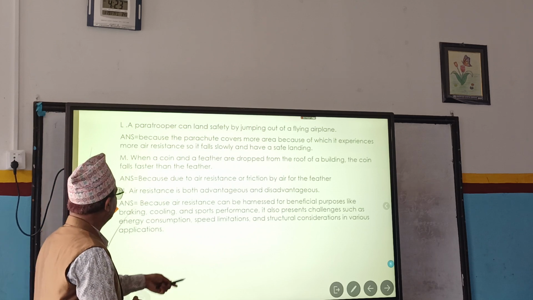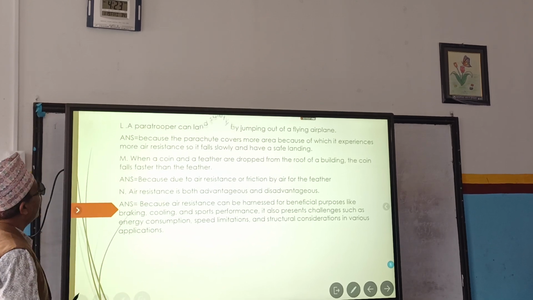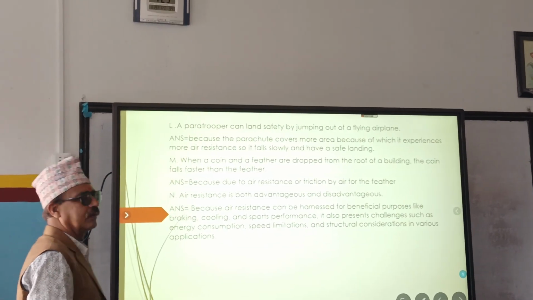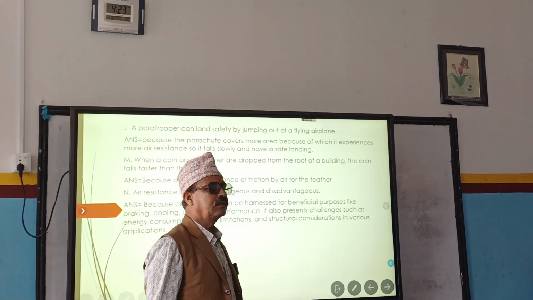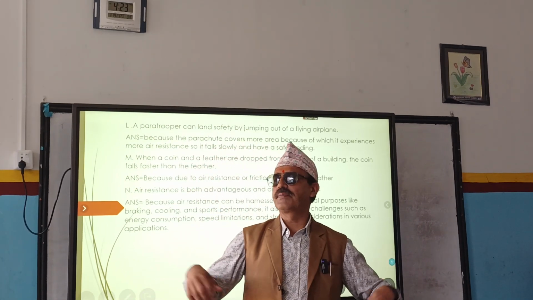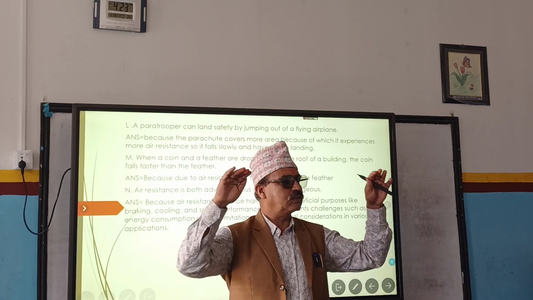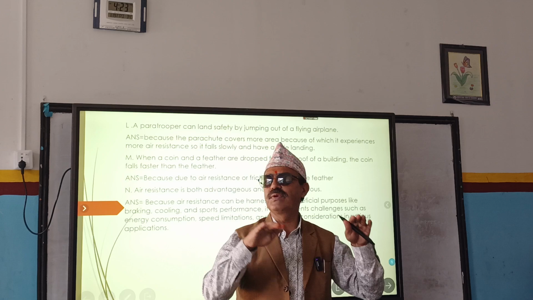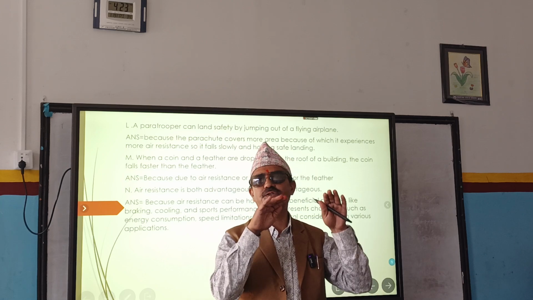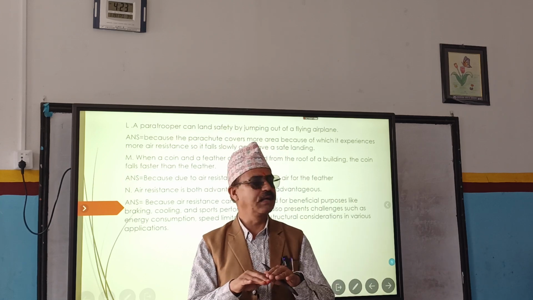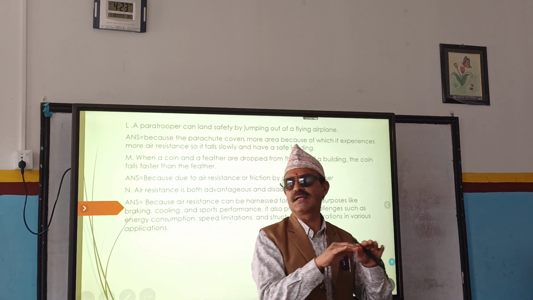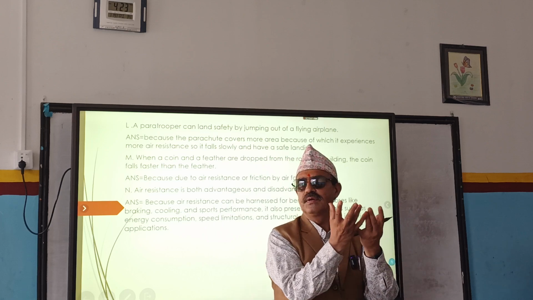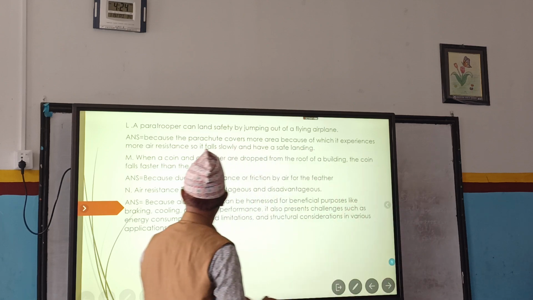What is the next question here? A paratrooper can land safely by jumping out of a flying aeroplane on Earth, right? Paratrooper means having a parachute. When he jumps down using the parachute, what will happen? Will acceleration increase or decrease? It decreases tremendously. That's why there is a safe landing. But if the same experiment is done on the Moon, is it possible? No, because the parachute doesn't open and he falls very fast, right?